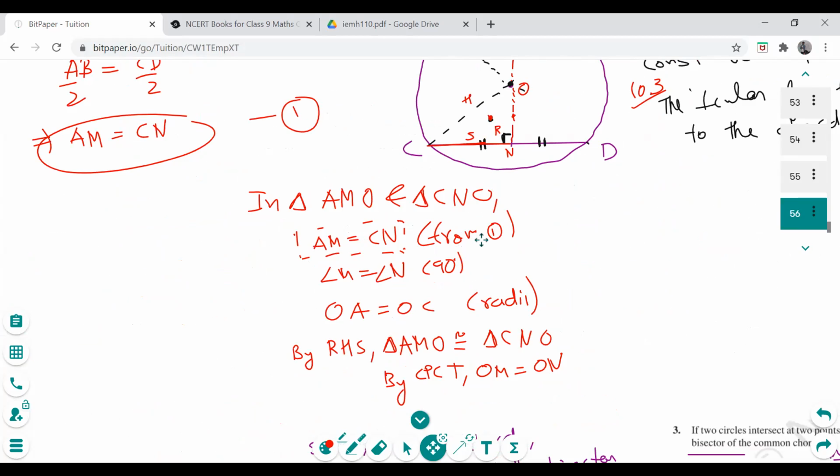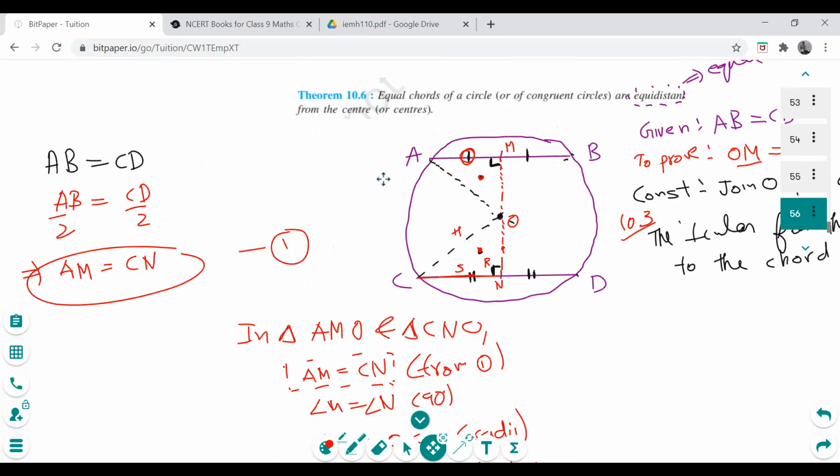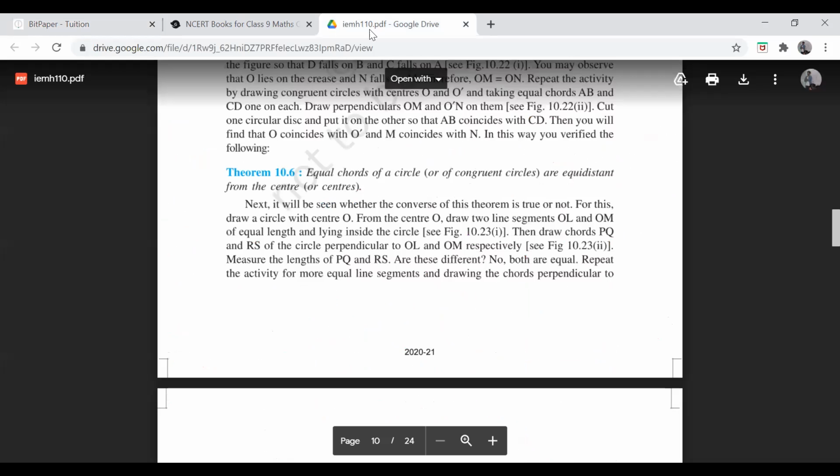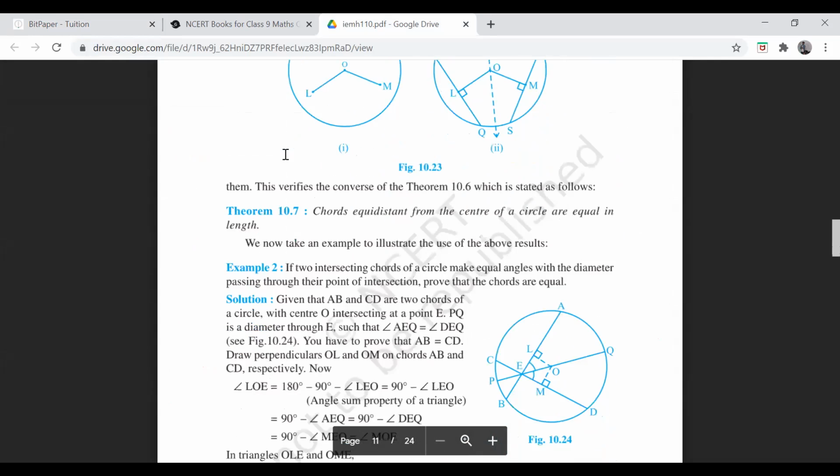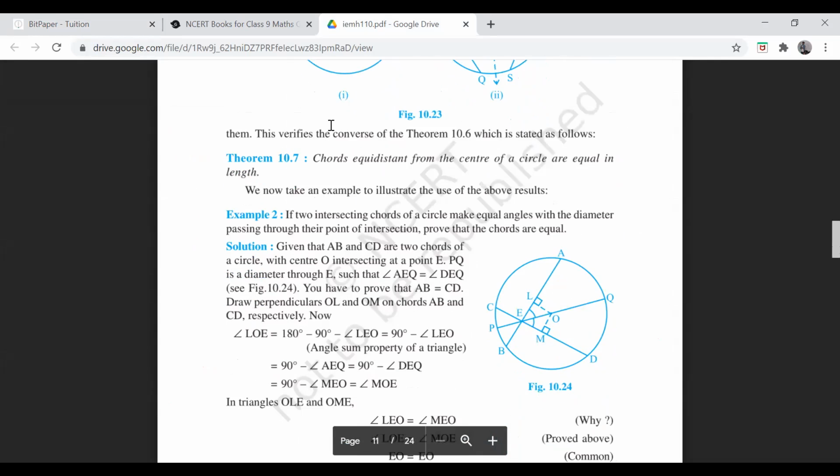I think that was very easy, right? So that was theorem 10.6. See, we have done 6 theorems up till now. Let's see if we have more. Okay. So now what will happen? There will be a converse, obviously.